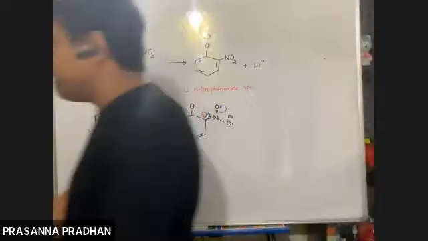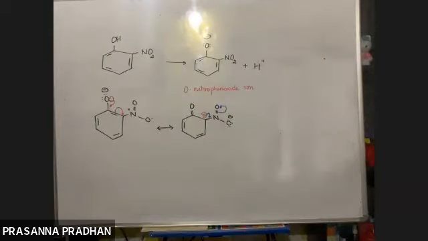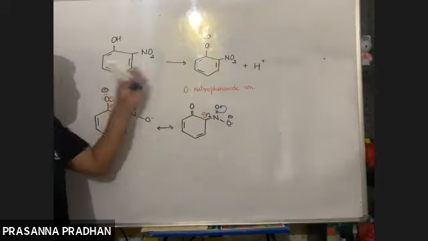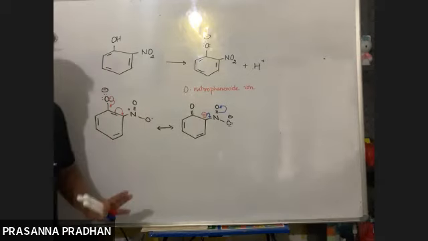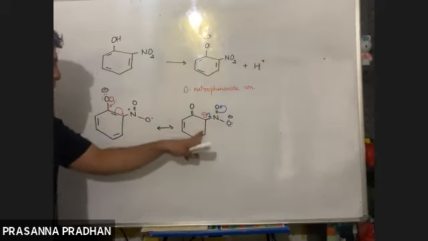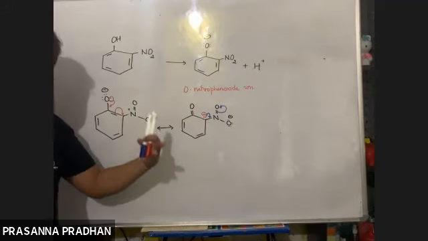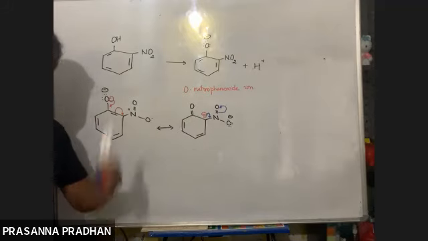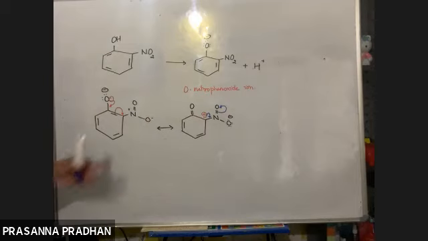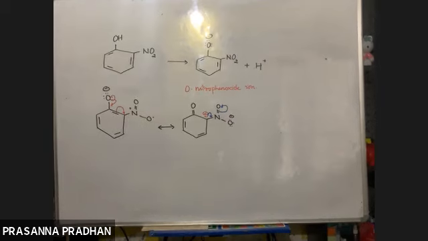Now we know everything about the acidity of phenol, and why the presence of an electron withdrawing group at the ortho and para positions makes it more acidic. Obviously, if there is an NO2 group here, here and here, then the negative charge is stabilized to a great extent. That makes this really acidic in nature. So chalo, this is all about the acidity of phenol.